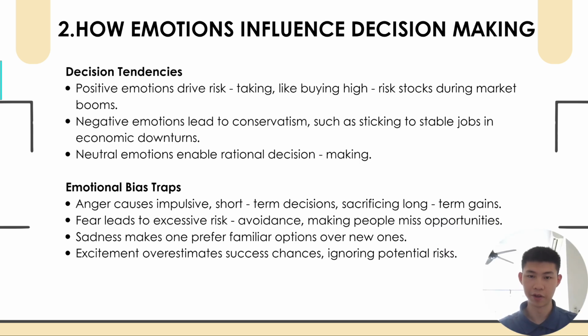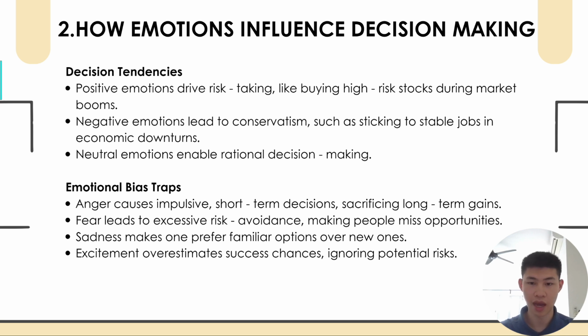The second part is how emotions influence decision making. Emotions play a key role in decision making, and different emotions can affect people's decision making tendencies. Positive emotions such as happiness and excitement tend to promote risky actions and the choice of high risk, high return options. While negative emotions such as fear and sadness make people conservative, tending to avoid risk and choose a safer and familiar option. Neutral emotions help maintain rationality and promote objective analysis.